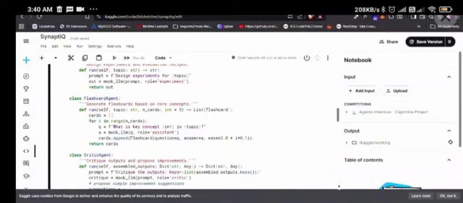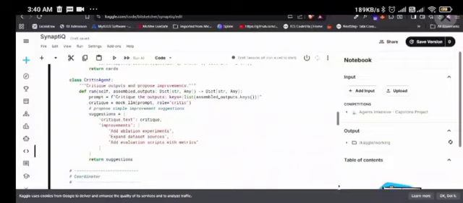Flashcard agent: it creates flashcards for memory retention, cards which retain your memory in context. Critic agent: it reviews whatever output we generate and suggests improvements, so it will help us improve.